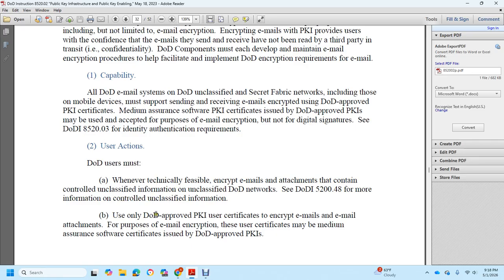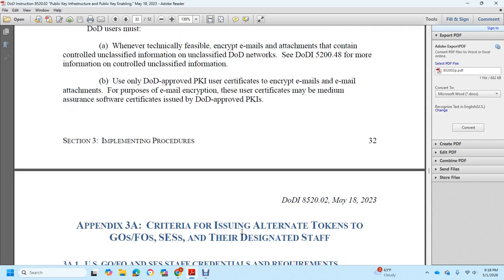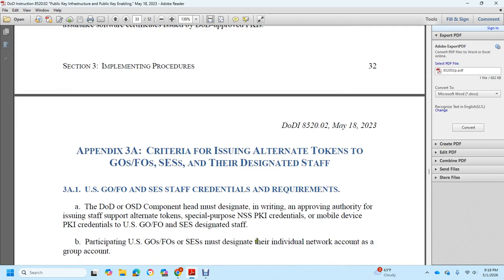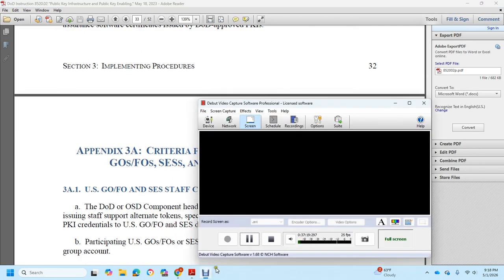For DoD-approved public key infrastructure, use the certificate for encrypted emails, either email authentication or email encryption, using the certificates made by the medium assurance software certificate issued by the DoD-approved public key infrastructures. In Appendix 3A, criteria for issuing alternative tokens to general officers and flag officers, for the Senior Executive Service, and their designated staff. So that was part 3, and then we'll move on to the appendixes.